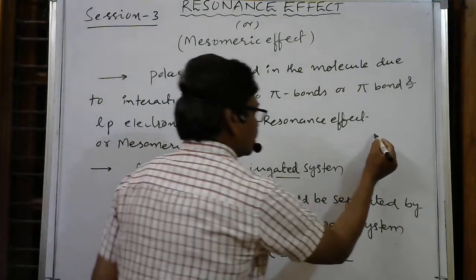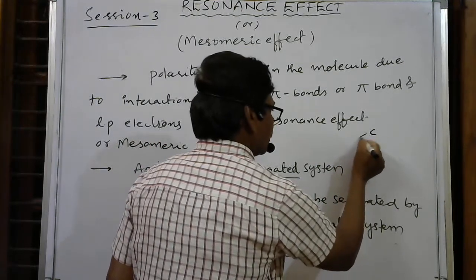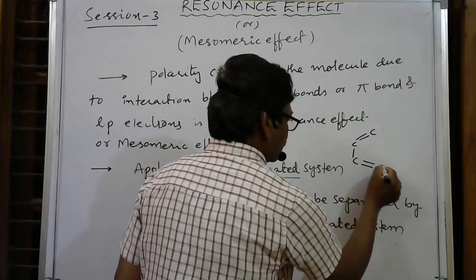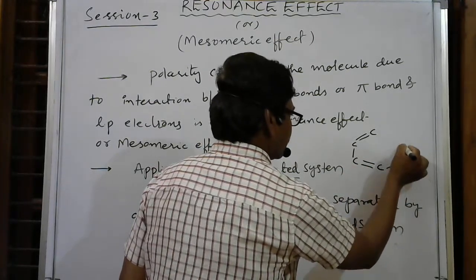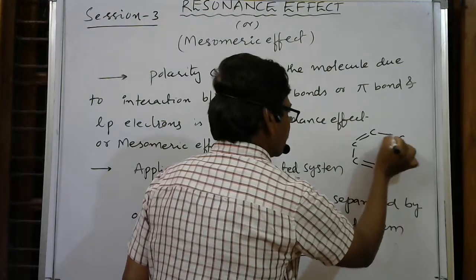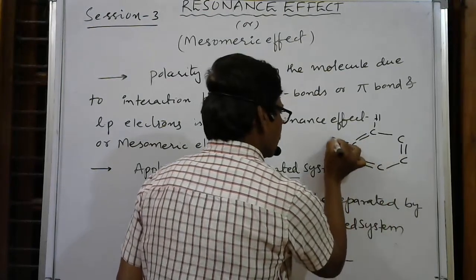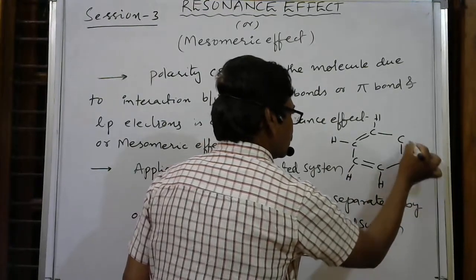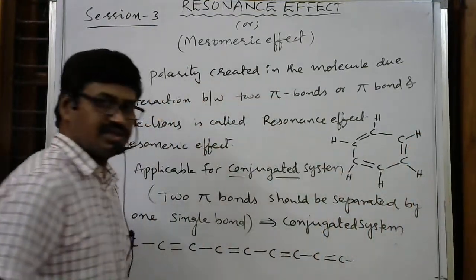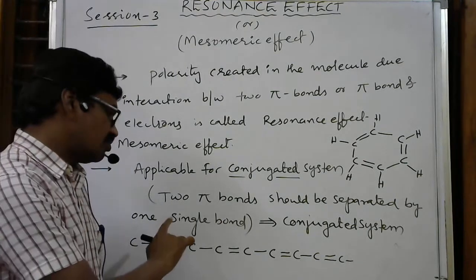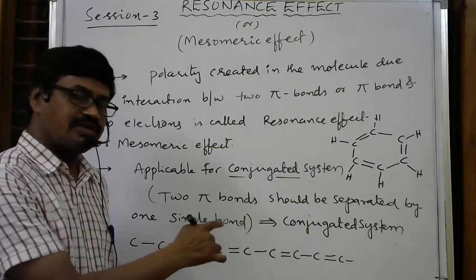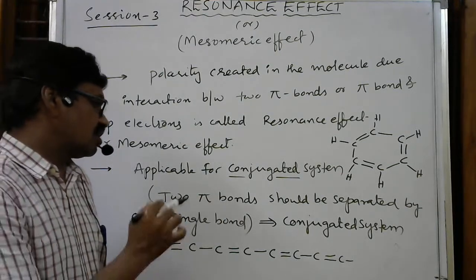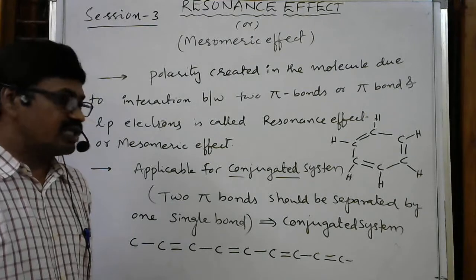Otherwise, we can say the benzene ring also. Here, carbon, double bond, carbon, single bond, carbon, double bond, carbon, single bond, carbon, double bond, carbon, single bond, with hydrogens. This is also a conjugated system, an aromatic compound base, a conjugated ring. Conjugated system means there should be a single bond, then pi bond, single bond, pi bond. Simply, two pi bonds should be separated by a single bond.